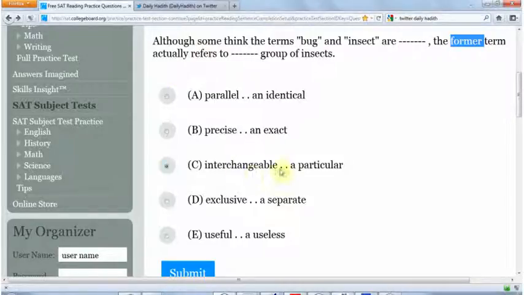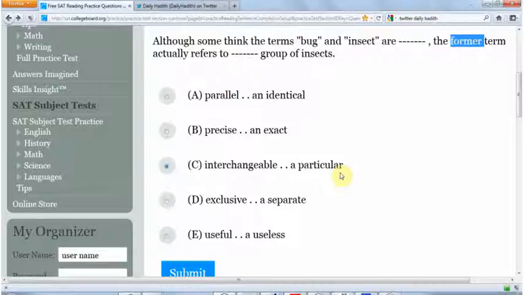Okay, interchangeable and particular. What does interchangeable mean? Like they can change. They're different. No, doesn't mean that. It's interchangeable. If I use the word bug or I use the word insect, it doesn't matter. I can change the word bug for insect and I can change the word insect for bug. But if something is particular, what does that mean? It's specific. If something's specific, can we use another word in its place? No, it's not interchangeable.